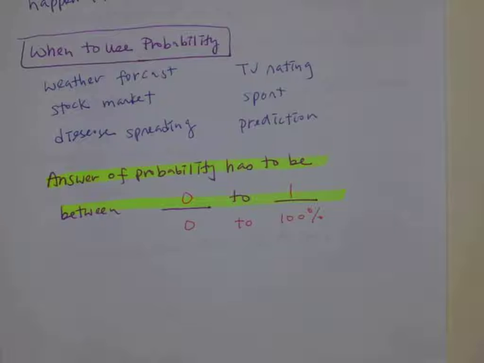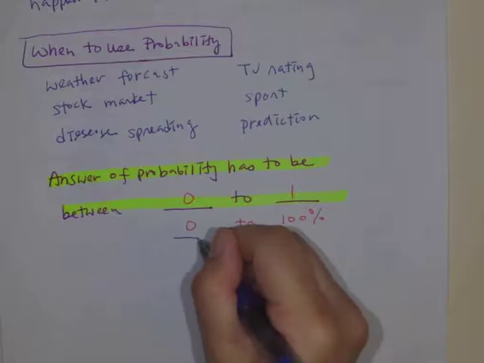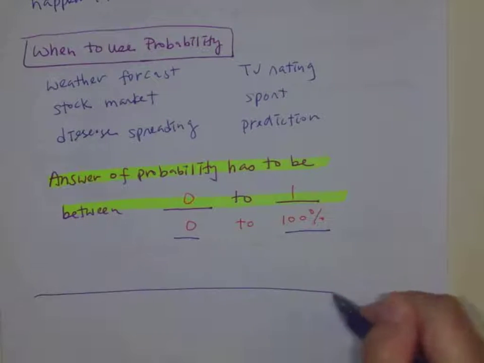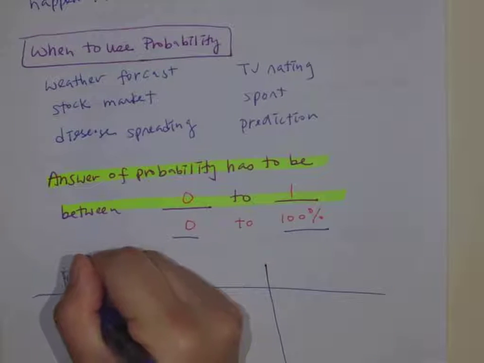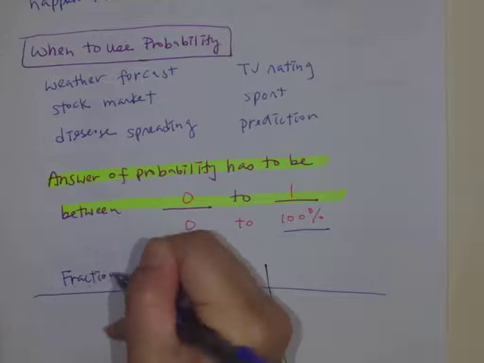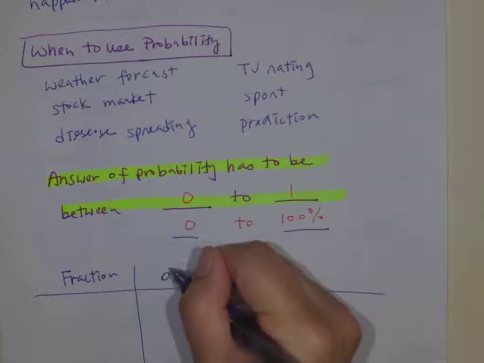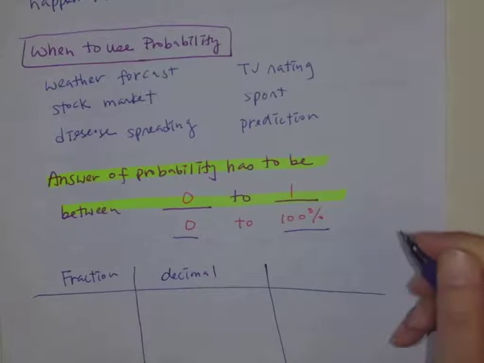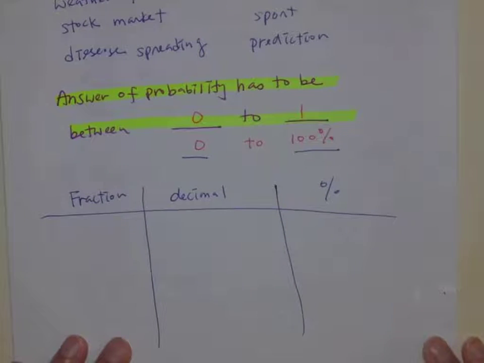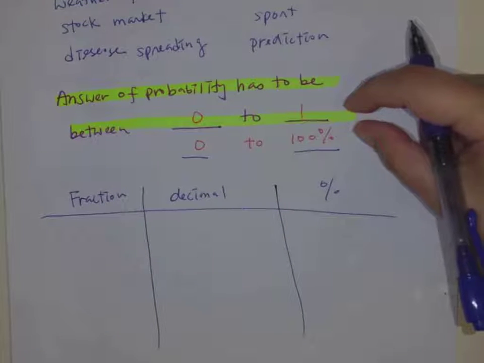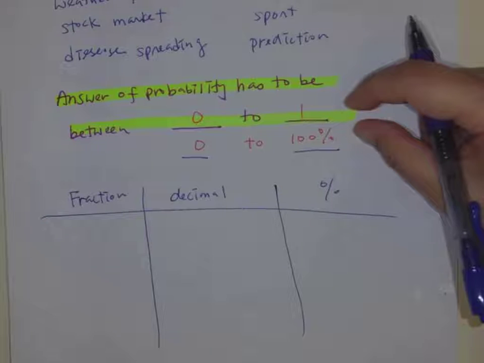So it really depends on how it is set up. Probability may come in the form of fractions, like half the chance this will happen, or a decimal number, or a percentage, which is very common. But your answer cannot go over 1 or 100%.